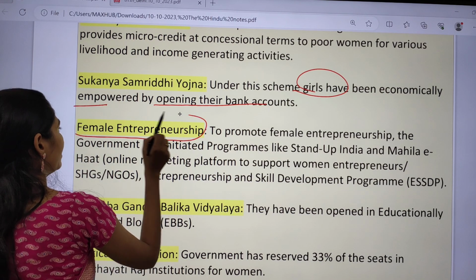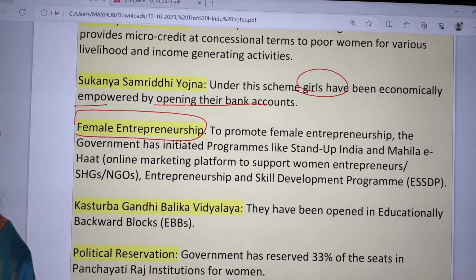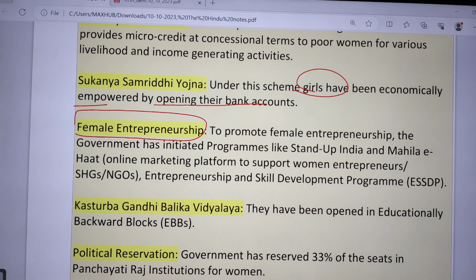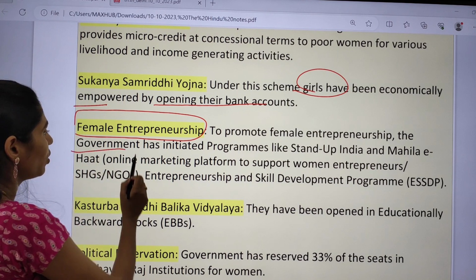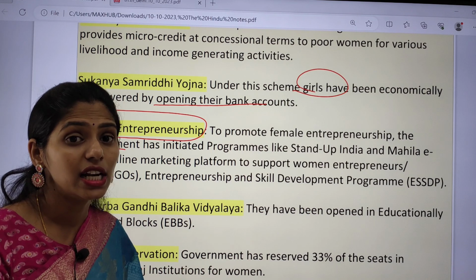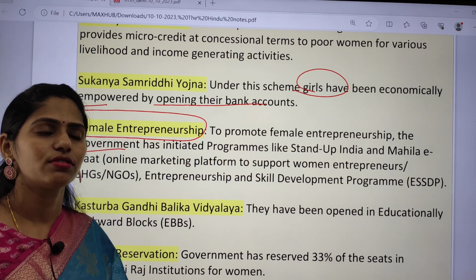And female entrepreneurship. So the government is also promoting this female entrepreneurship. And for this, the government also came up with some programs like Stand Up India, Mahila E-Haat, and SHGs, that is self-help groups, as well as NGOs and skill development programs for women, etc.